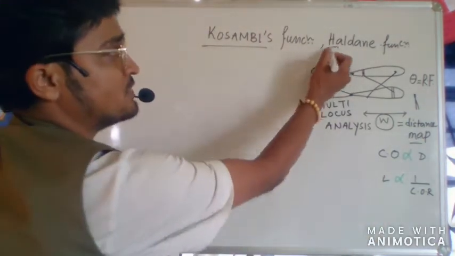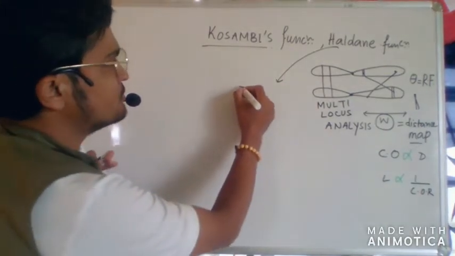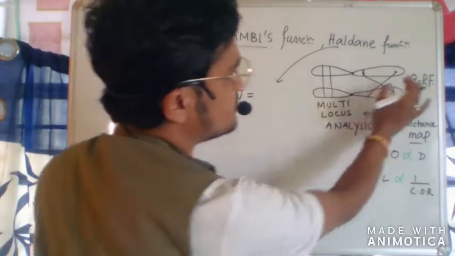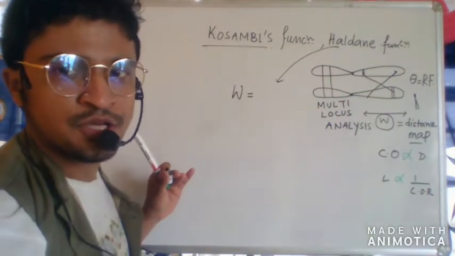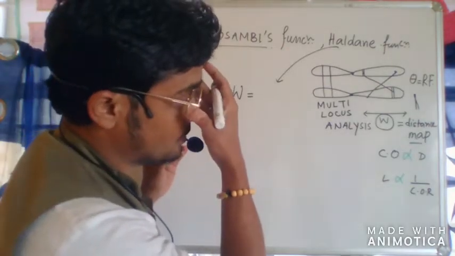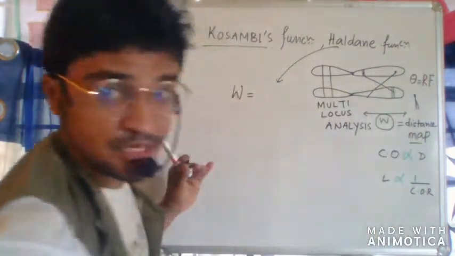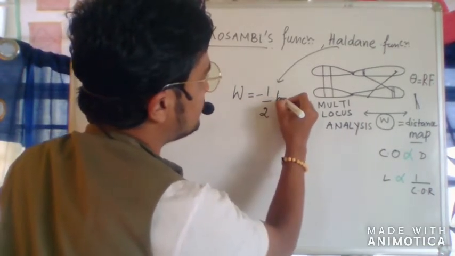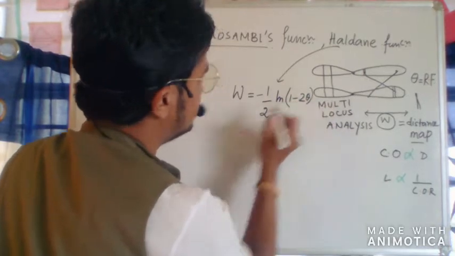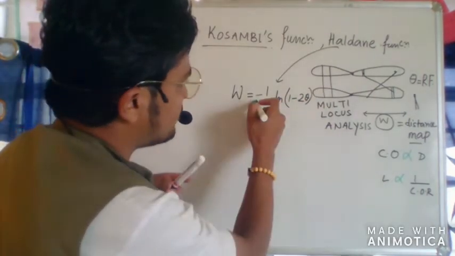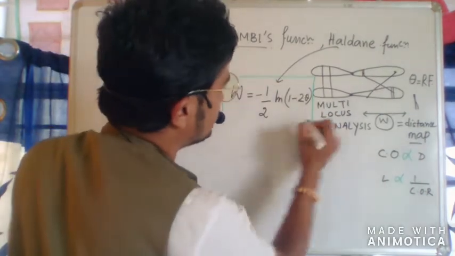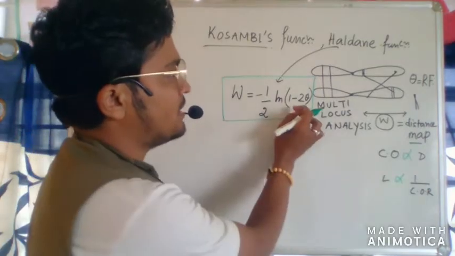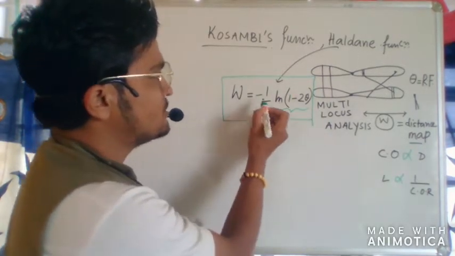First we'll talk about the Haldane function. He used a beautiful equation to create a relation between the map distance and the recombination fraction, that is W equals minus half ln of 1 minus 2 theta. That has to be noted down. Minus is used to get a positive value of W, because ln is a log to base e, and if you get a negative value after ln, you have to make it positive.